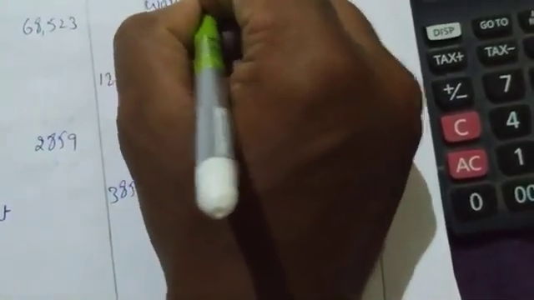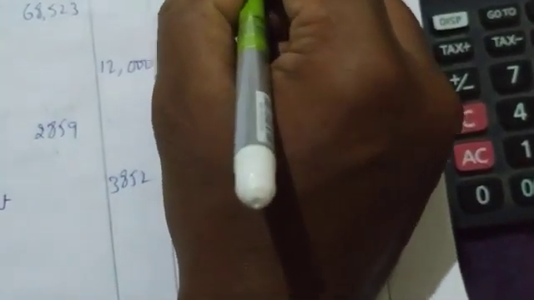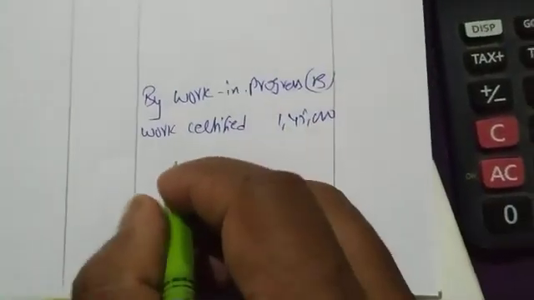Then I am writing work uncertified in contract B, amount is 3,000. In contract account I have first recorded, then in the balance sheet of contract B I am writing work uncertified, amount is 3,000. Okay.